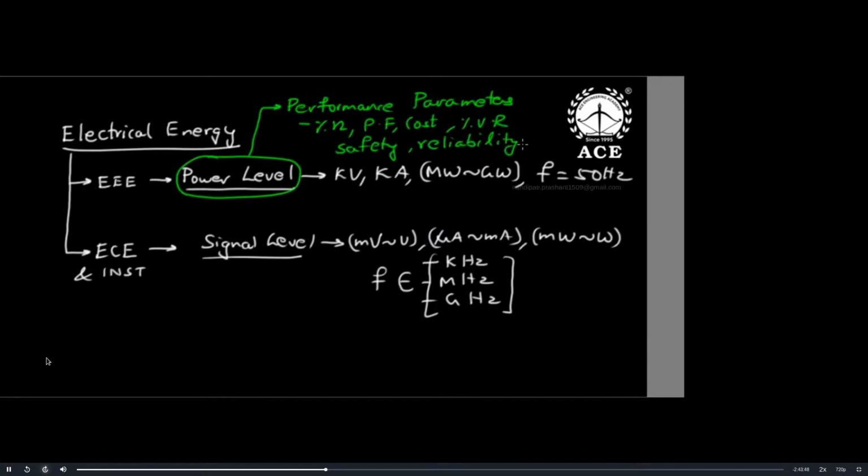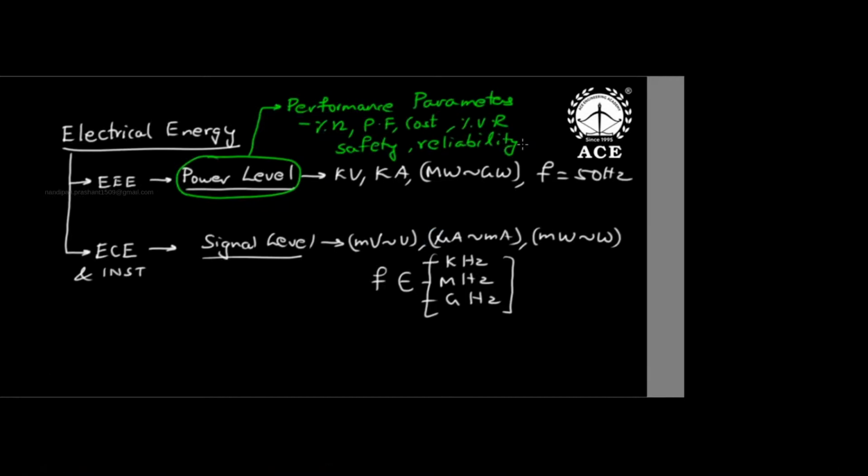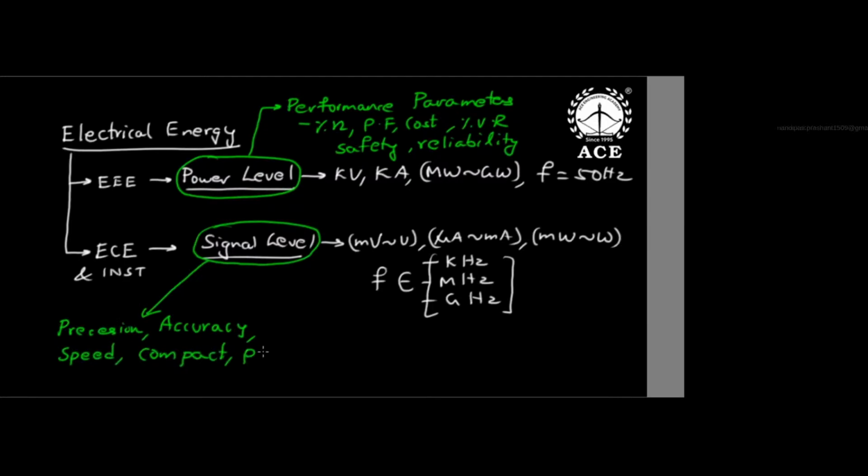etc. Listen carefully. Because electrical people are talking about this energy at power level, for them efficiency, power factor, cost, voltage regulation, and safety are important. But for us, because we are talking at signal level, precision, accuracy, speed, compactness, portability, automation, and intelligence are our requirements. So EC and instrumentation, that is our requirement at low signal level. But electrical people talk about efficiency, power factor, cost, voltage regulation as their parameters.